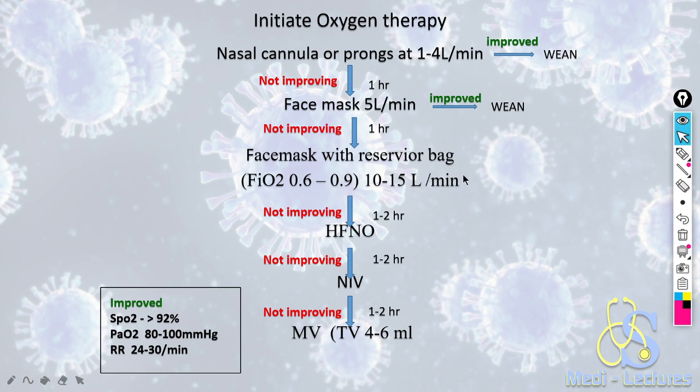The improvement is suggested by SpO2 more than 92%, PaO2 in ABG of 80 to 100 millimeters of mercury, and respiratory rate 24 to 30 per minute. For details of ABG analysis, you can watch my lecture with a link being shown here.